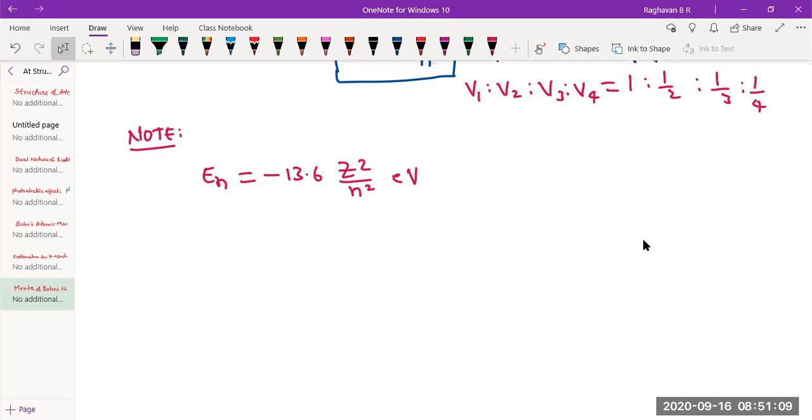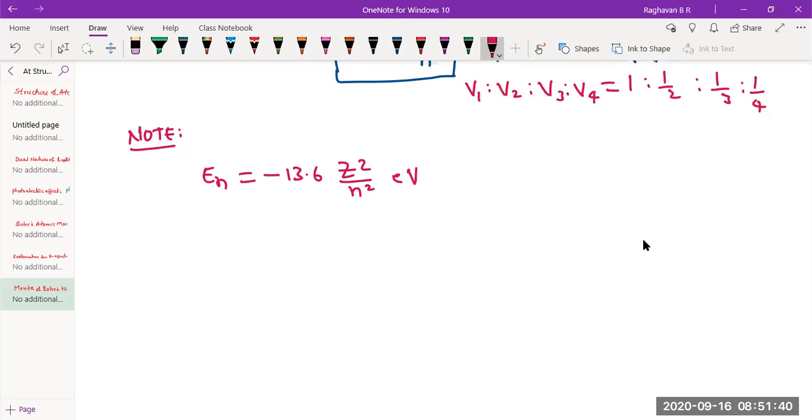Now this expression has a negative sign. So can energy be negative? Can I say I have 1000 kilojoules of energy? Fine. But if I say I have minus 1000 kilojoules of energy, that doesn't make any sense. Then why is this expression having a negative sign? Can energy of any substance be negative? No.